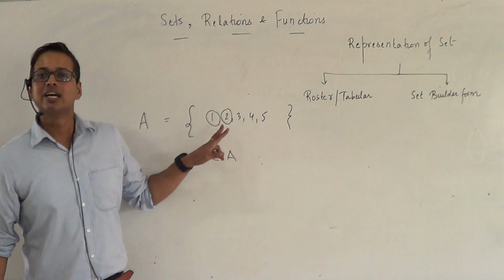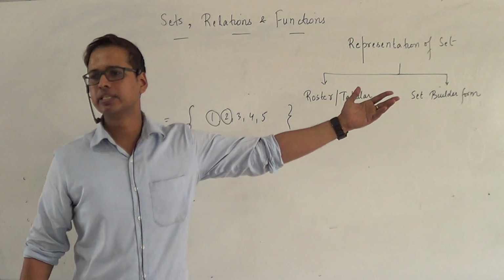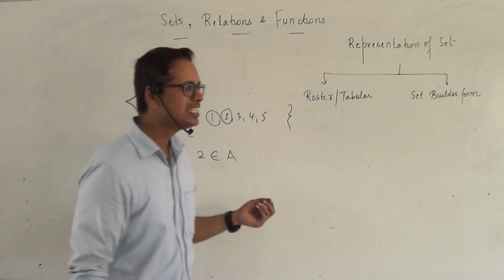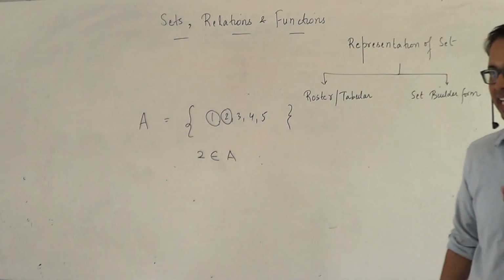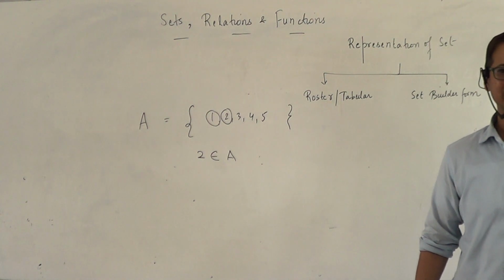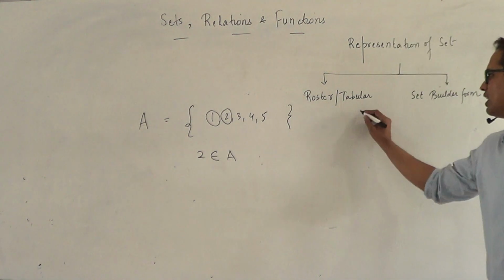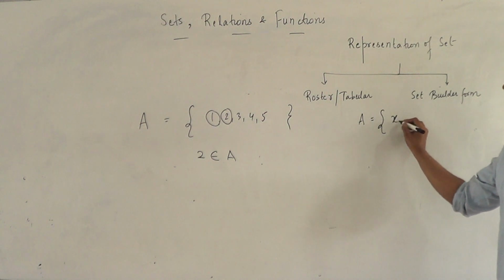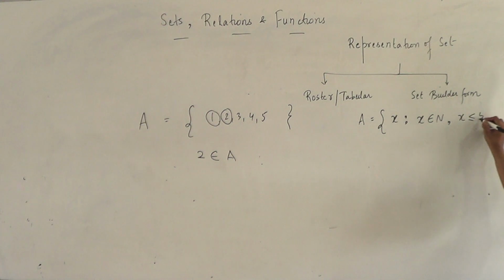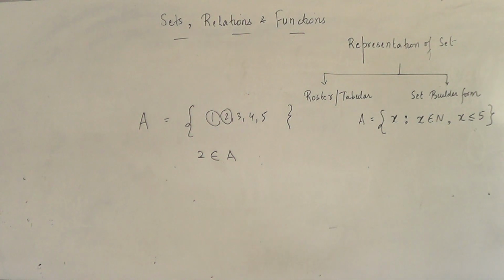So this is called the roster form or the tabular form or the enumeration form. Now when a set starts becoming big, it is very difficult to list out all the elements in this way. If you write the elements of a set by stating the characteristic of the elements in the set, or stating the pattern in the set, then you are writing it in something called the set builder form. So if I write a set A containing all elements x such that x is a natural number and x is less than or equal to 5, then this would become the set builder notation for the same set. You are all aware of it?